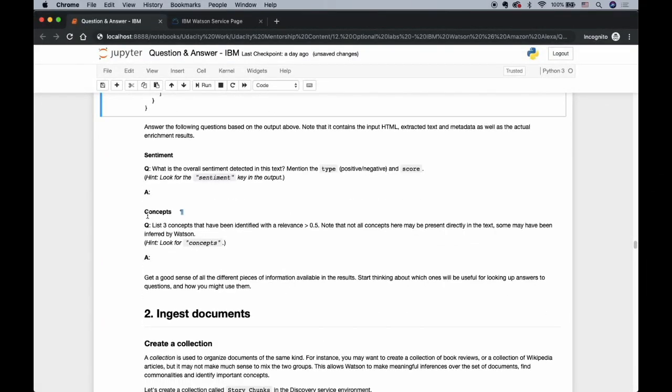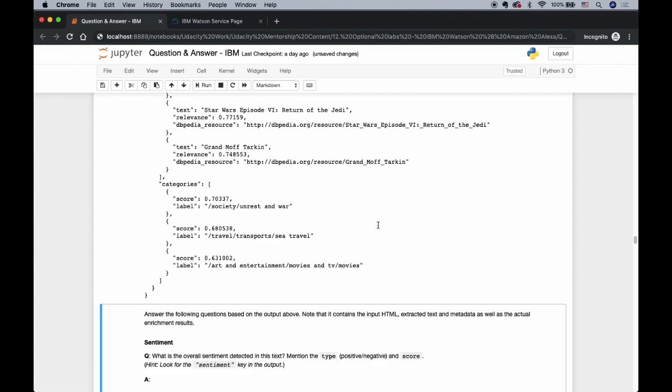And the second part is concepts, which asks you to list 3 concepts that have been identified with relevance higher than 0.5. Note that not all concepts have been presented directly in the text.